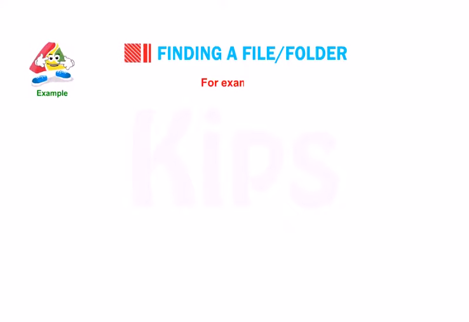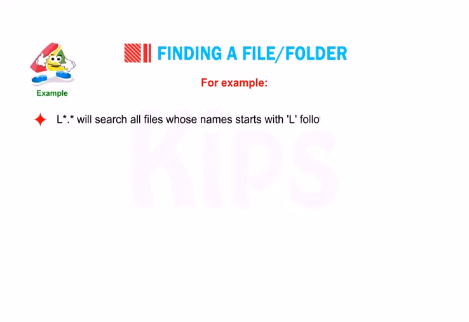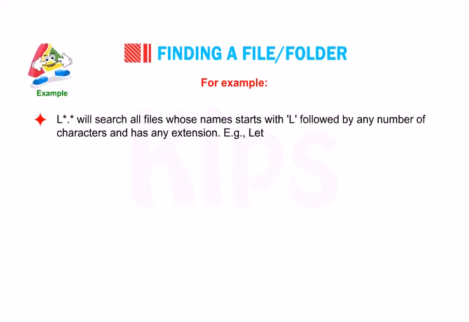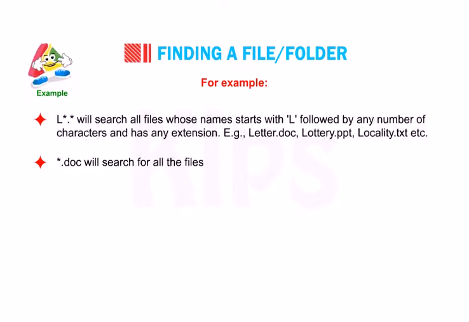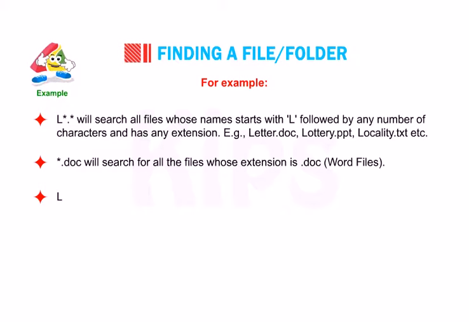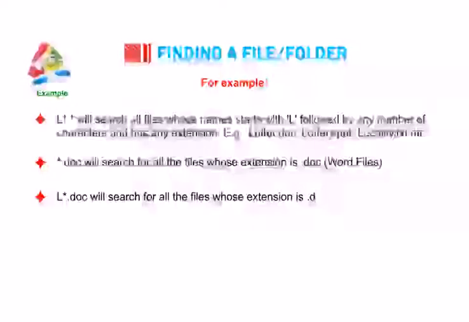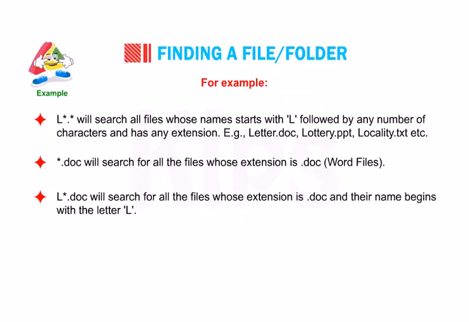Let's take an example. L*.* will search all files whose names start with L, followed by any number of characters, and have any extension. Example: letter.doc, lottery.ppt, locality.txt, etc. *.doc will search for all the files whose extension is .doc, Word files. L*.doc will search all the files whose extension is .doc and whose name begins with the letter L.